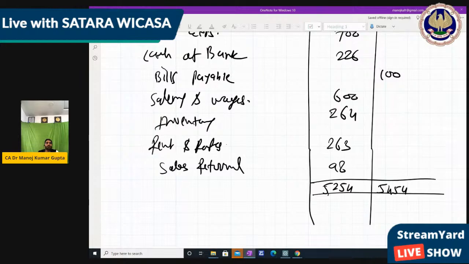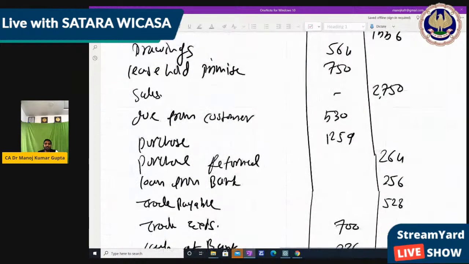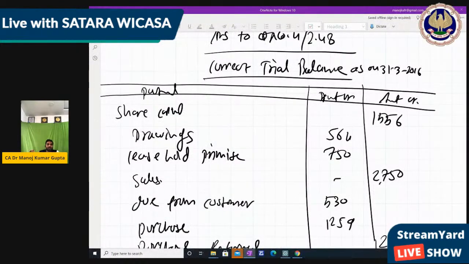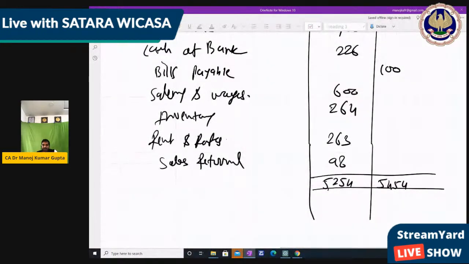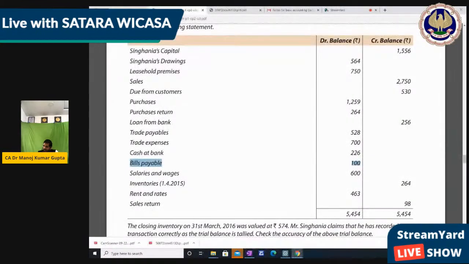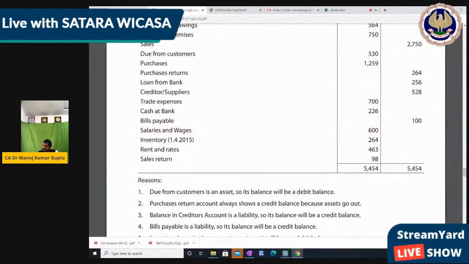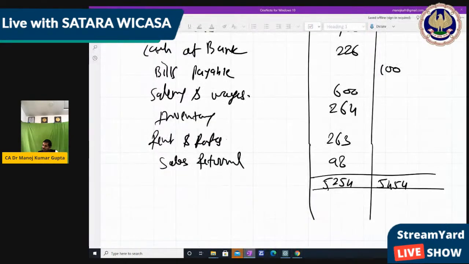It's 5454 and it's 5254. So maybe we made a calculation mistake, or maybe because we wrote the items from one place to another, there is some difference which we can transfer into a suspense account. Like this is 200, right? So let's see how much the total should be. 5454 total is there. So I think on the debit side we have written something wrong, because there is 5254 only, right?